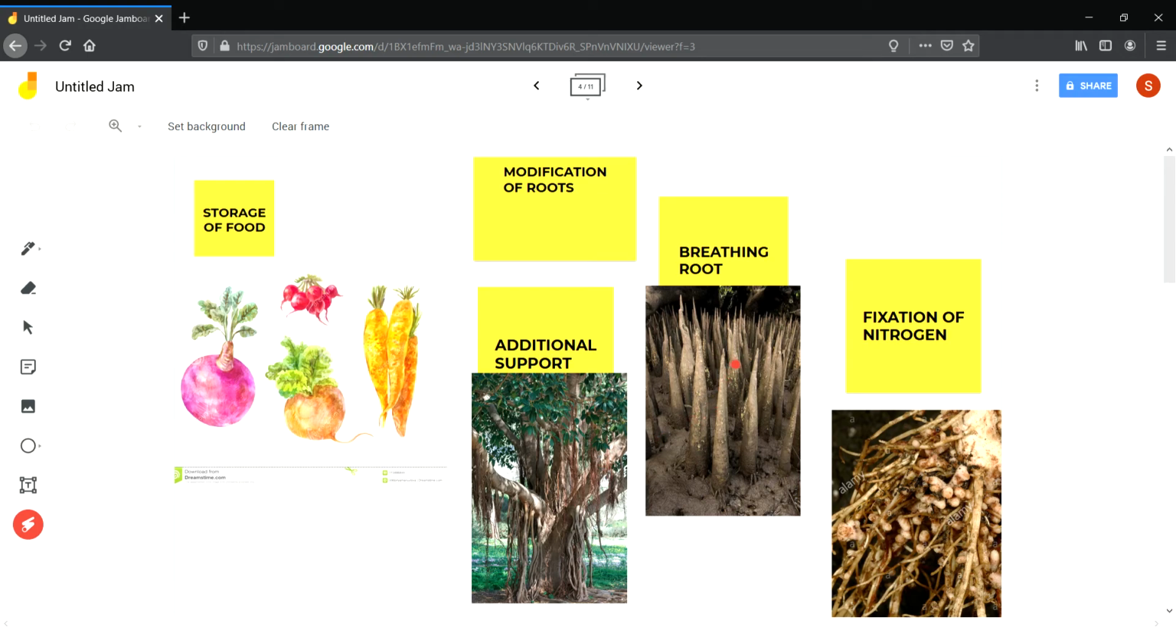Then there are breathing roots. Plants that grow in marshy areas have less air for breathing, so the roots come out of the ground. See, the roots develop above the ground like this. You can see this structure, and they are also called breathing roots or pneumatophores. Then in some roots there are ring-like, bead-like structures. In some roots there is a nitrogen fixing bacteria called rhizobium. They fix atmospheric nitrogen. These are various modifications of roots.